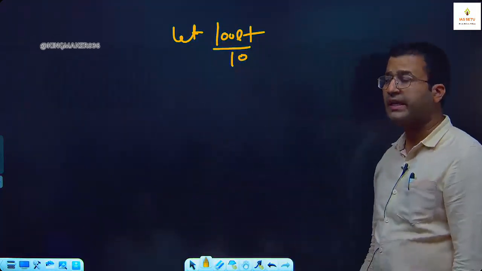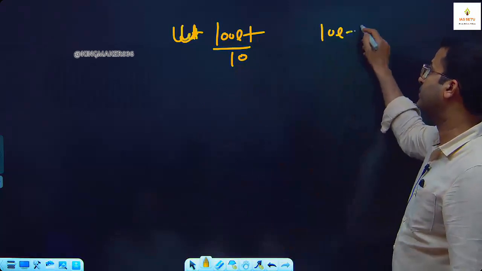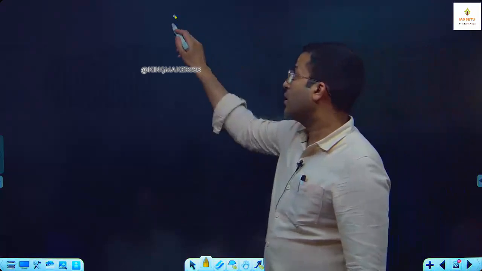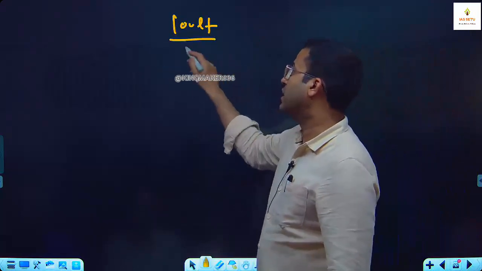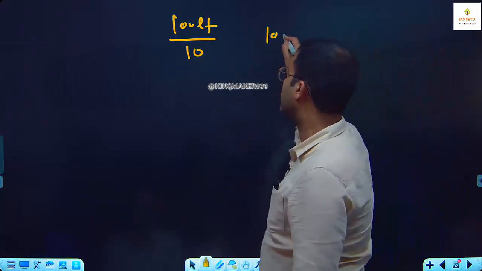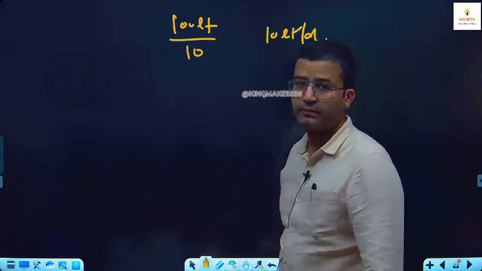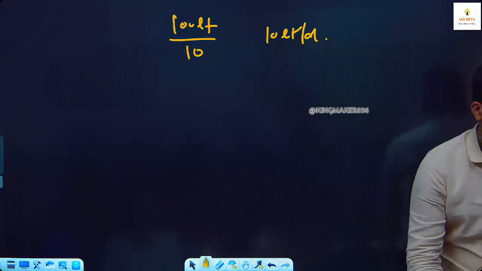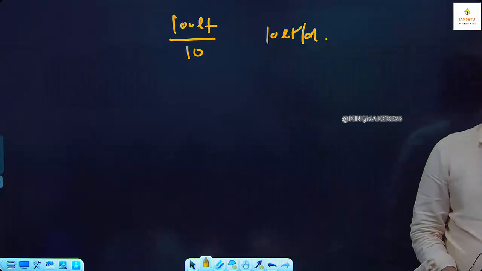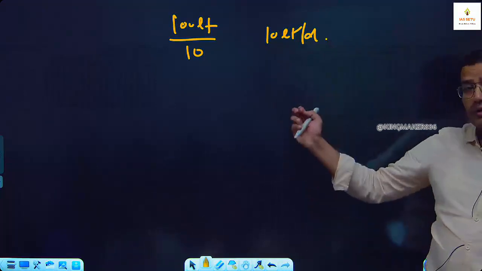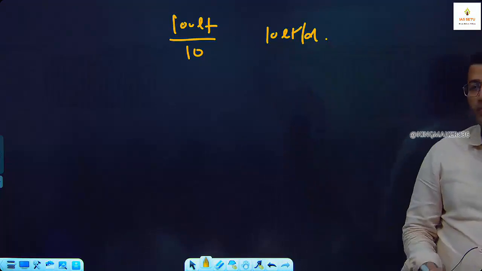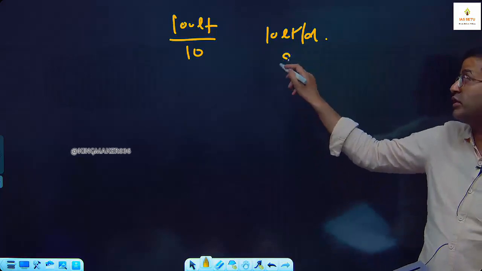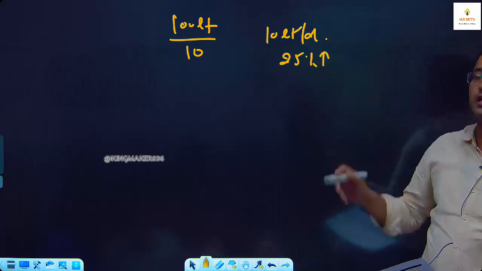So it means daily I'm using 10 liters per day. 100 liters Arun is using in 10 days means 10 liters per day. ठीक है. अब अरुण 25% एक्स्ट्रा कंज्यूम करना स्टार्ट करता है, तो 10 लीटर की बजाय 25% एक्स्ट्रा.